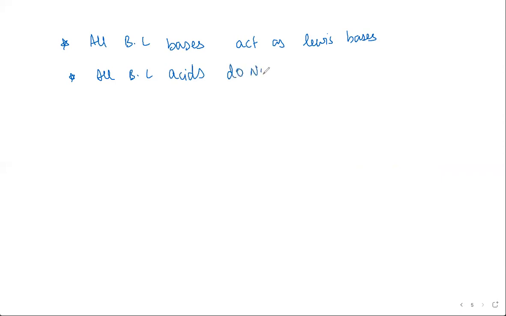Based on this, another interesting fact that comes out is that all Bronsted-Lowry bases act as Lewis bases, but all Bronsted-Lowry acids do not act as Lewis acids.